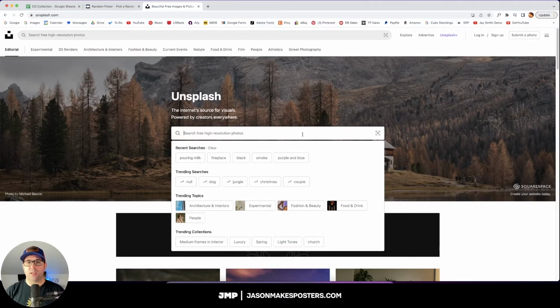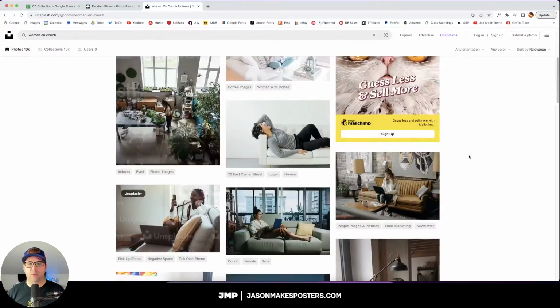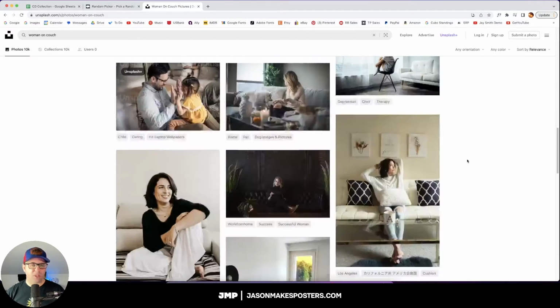Okay, so almost every image from this album art is a woman lying on a couch. However, the images are a little bit seductive, so I think I'm going to stay away from that. But I think we can still find something with a similar vibe. So let's see what we've got here for a woman on couch. And I'm just going to look through here and see if I can find anything that jumps out at me.